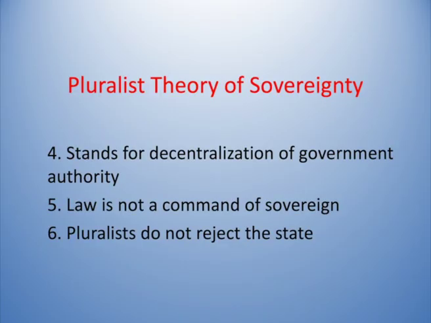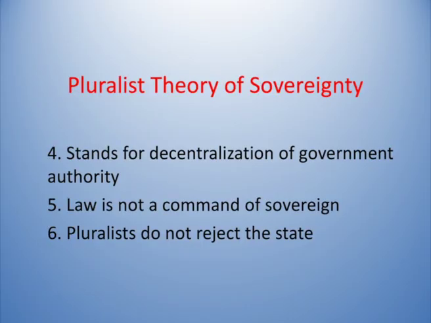And according to this theory, law is not a command of the sovereign. Law is the will of the people. Law emanates from the consent of the people. It should not be considered as a command of the sovereign. And pluralists, though they criticize the state, do not altogether reject the state. So, friends, these are some of the important aspects of pluralism. So, sovereignty has two important theories. One is the monistic theory, the other one is the pluralistic theory.